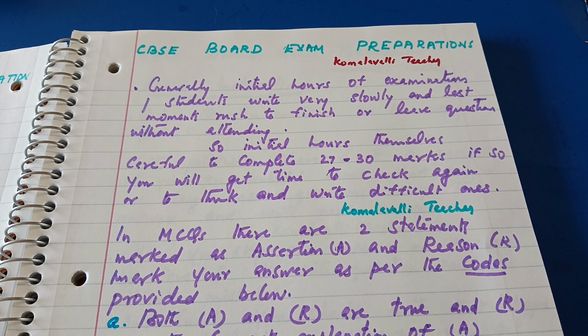Generally, in the initial hours of examination, students write very slowly, and in the last moments they rush to finish or leave questions without attending.